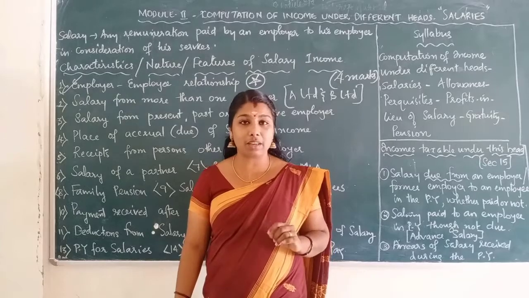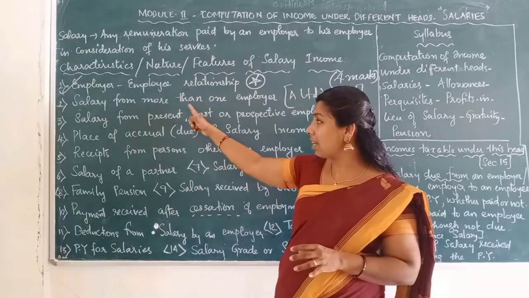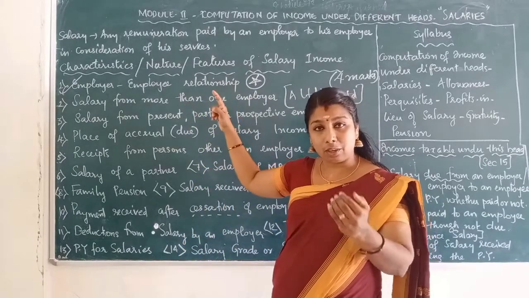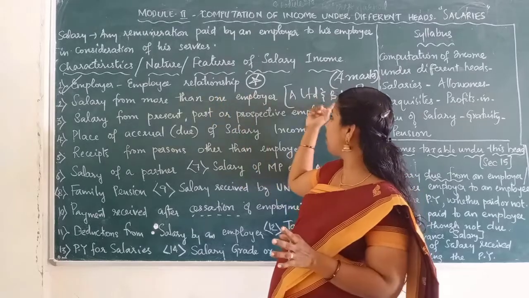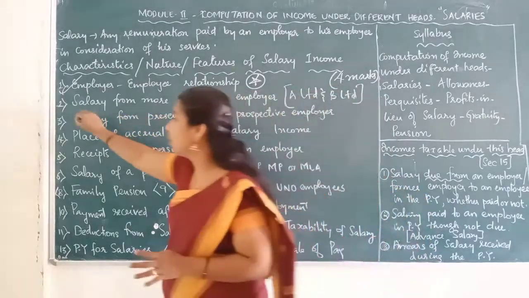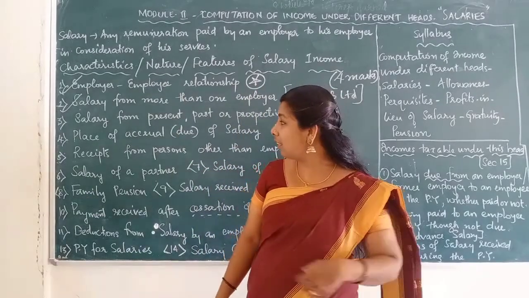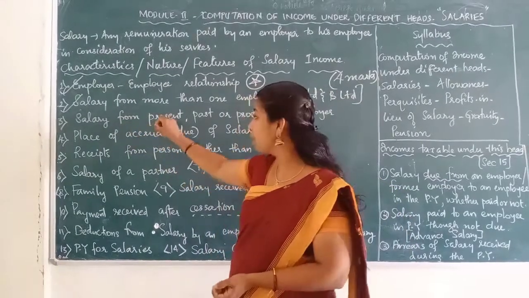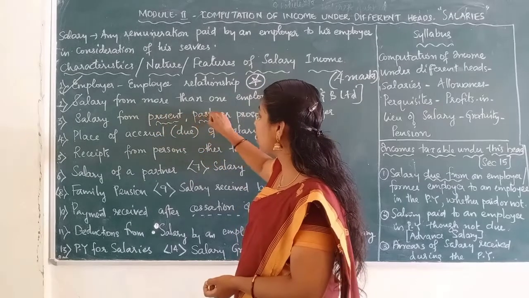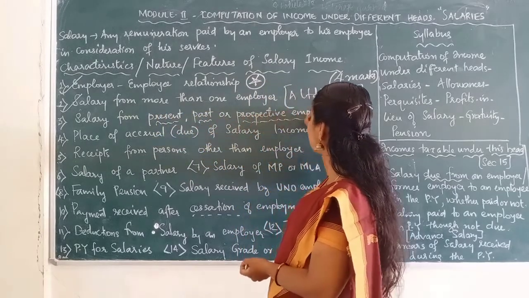While calculating the salary income of the assessee, the total salary received from both the employers should be taken. That is another one. Clear? The third one is salary from present, past or prospective employer.